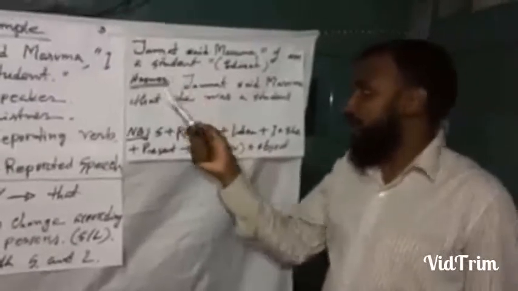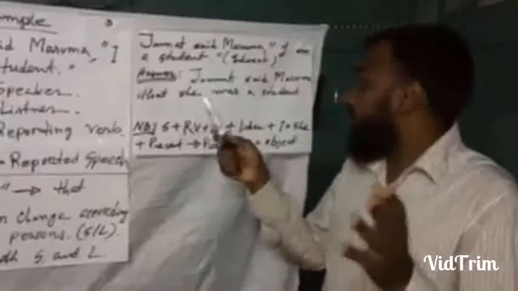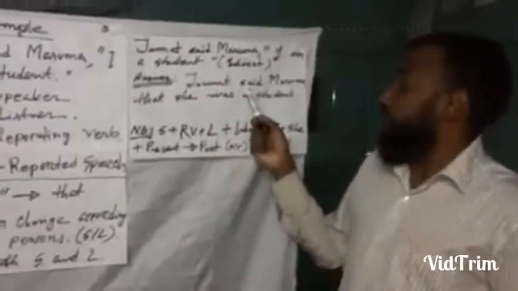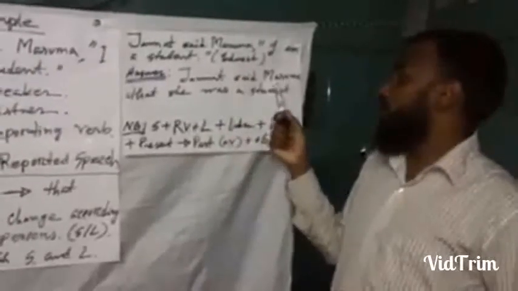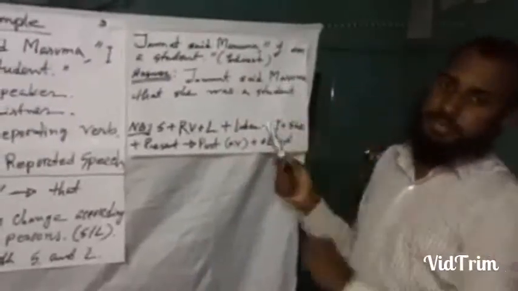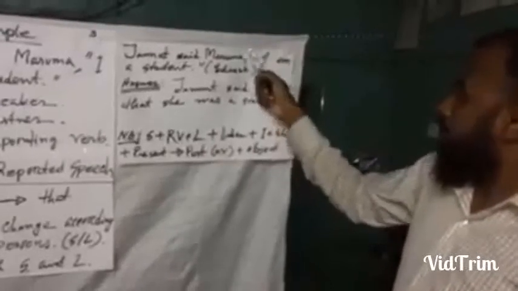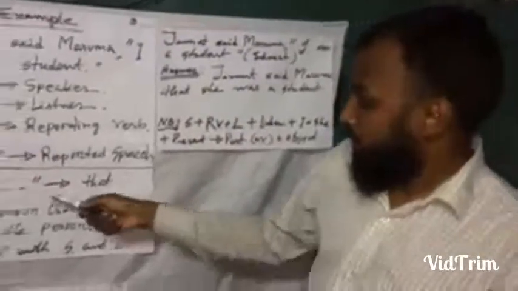Now I write down the speaker of the sentence at the first of the sentence. Then I put the reporting verb, and then I put the listener of the sentence, and then instead of inverted commas I put the linker that I mentioned earlier.